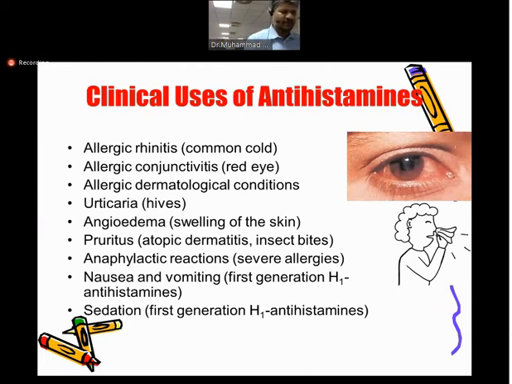So the clinical uses are very important, and along with all this, asthma, never forget the asthma, because they are used in asthma for the bronchodilation, to stop the inflammation. So this is other than the asthmatic condition where you can use these antihistamines.